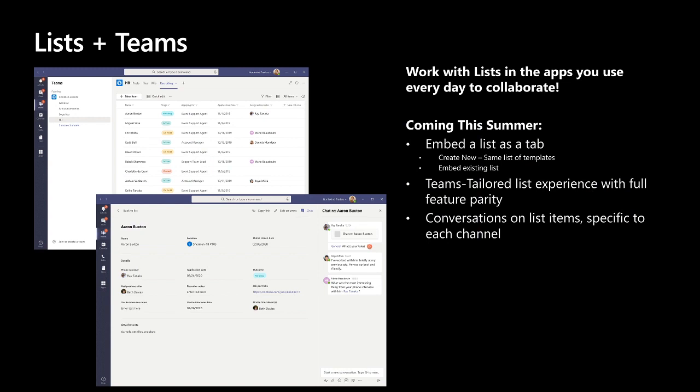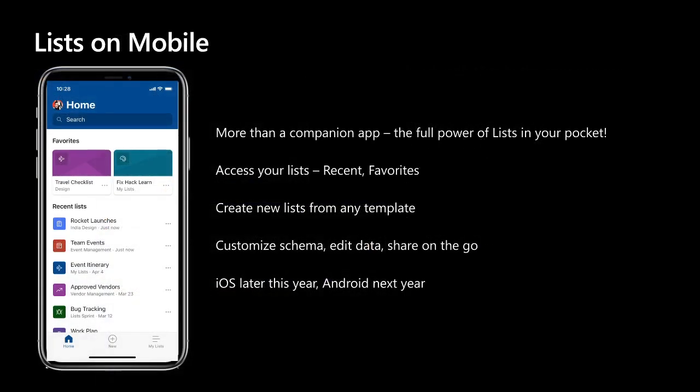I'm also excited to announce that the team is hard at work building best of breed list apps for mobile devices. So if you've been with SharePoint for a while, you know that SharePoint has always been primarily a desktop browser-based application, and we've built some companion app experiences on mobile, but most of the power has always been on the desktop. I'm really proud to announce that we're working on changing that with lists. So if you prefer to work with your lists on the go, we're going to have an app for you to do everything that you would do on the desktop, but on your phone or on your tablet.